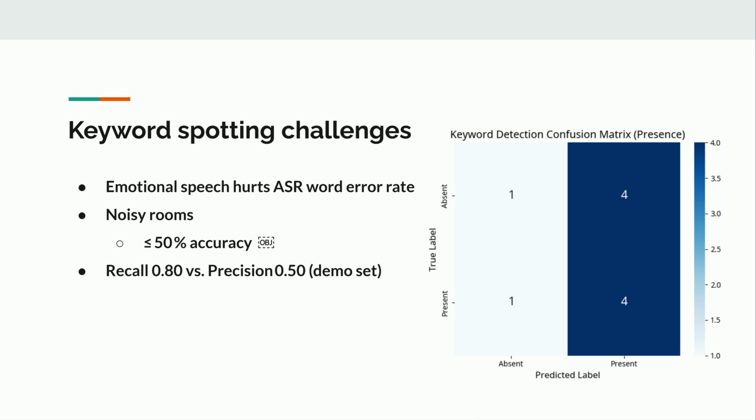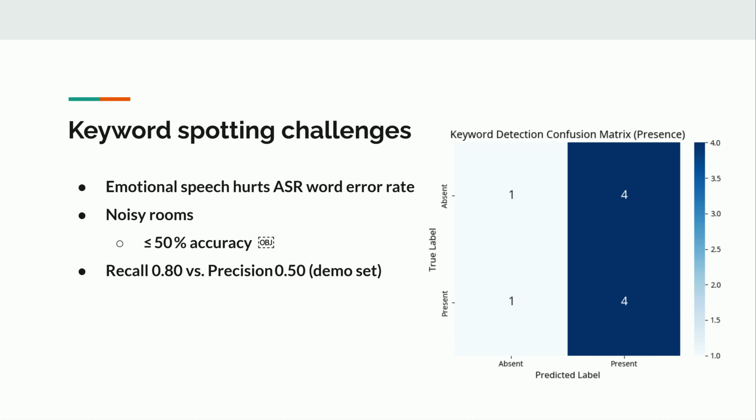Our audio module faces significant challenges that are consistent with industry benchmarks. As highlighted by recent research presented in InterSpeech 2023, automatic speech recognition, or ASR, systems regularly experience accuracy drops below 50% when dealing with emotional or noisy speech environments, and our test confirms the challenge. We achieved a high recall of 80%, meaning we successfully capture most distress calls when present.